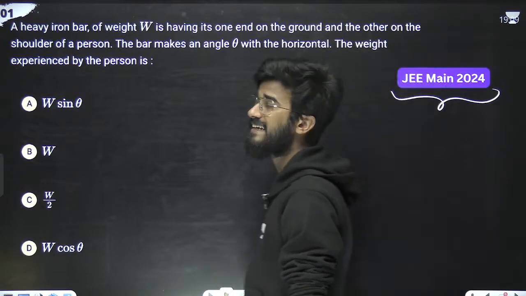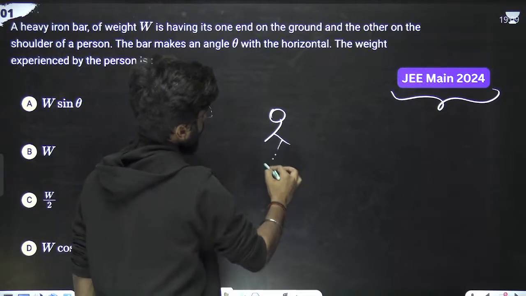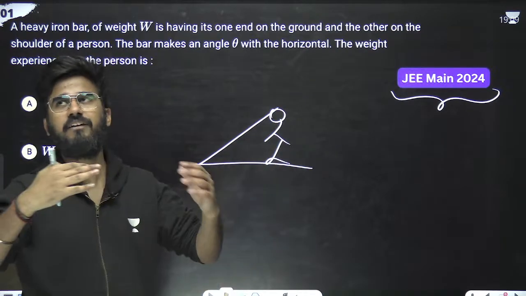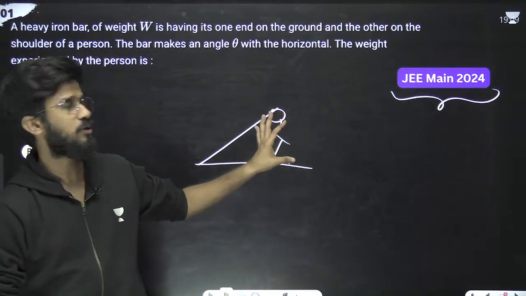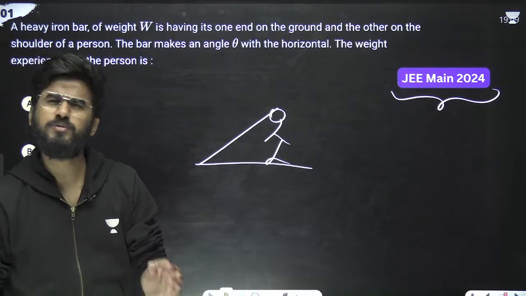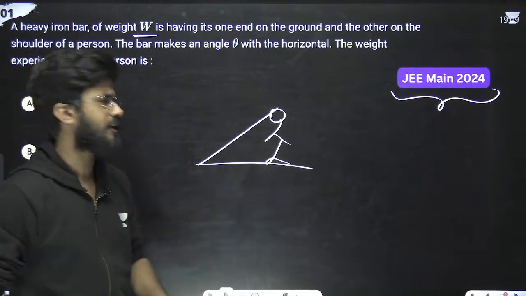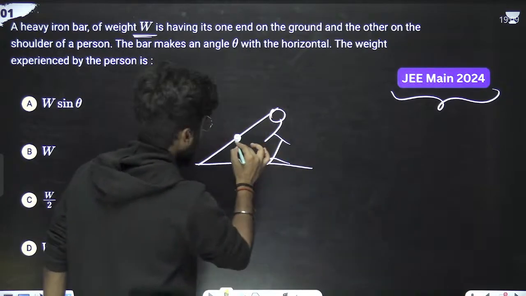The weight experienced by the person is, suppose that this is the person and this is the rod. Suppose I have just put it on the head, because the shoulder is not that visible. So there will be some mg force because of this, that is W basically. There will be mg in the downward direction on the midpoint. We know that. So we'll simply draw the mg in the downward direction.